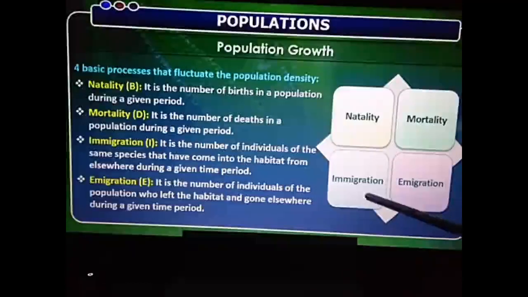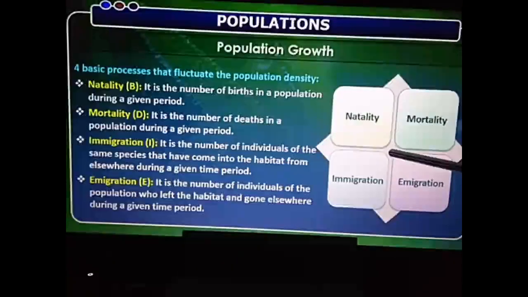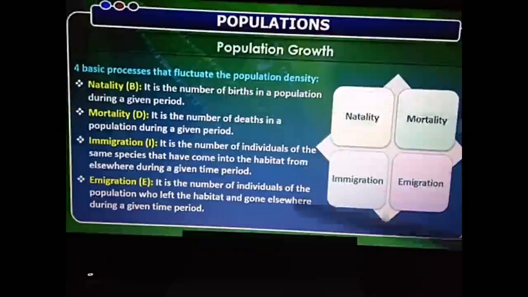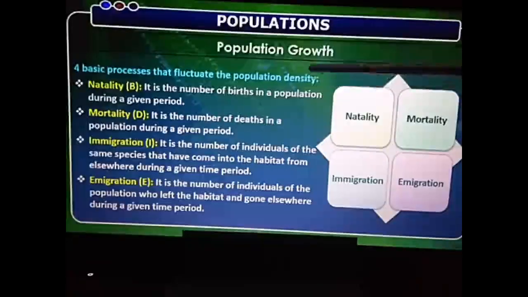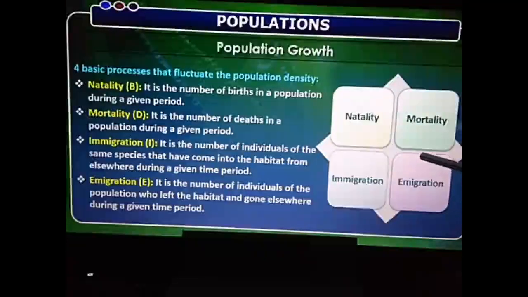Immigration is, suppose there is a stressful condition in a habitat, some of the organisms are changing the place. For example, the birds we have seen, they undergo migration. So they leave their place and they come to some other place for a temporary period. But when they come for a temporary period, the population density in that area increases, and this immigration happens when the individuals present in a population leave the habitat due to a stressful condition for a temporary period, and once that stress is over, they again return back to their original house.